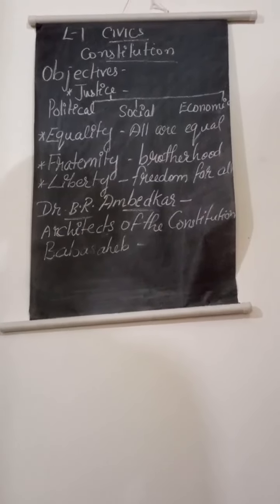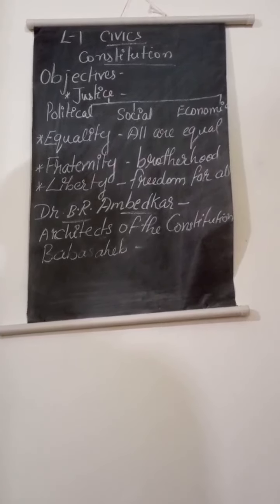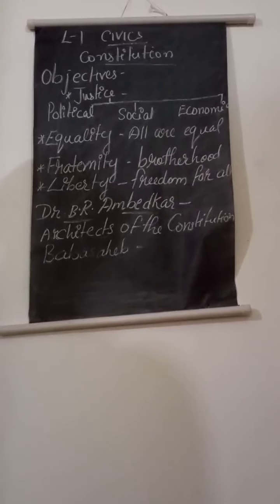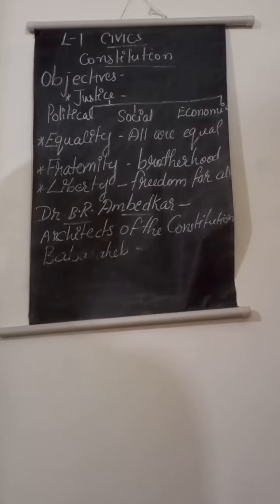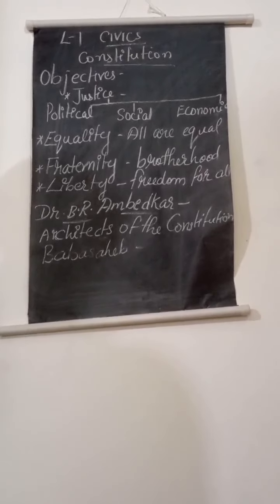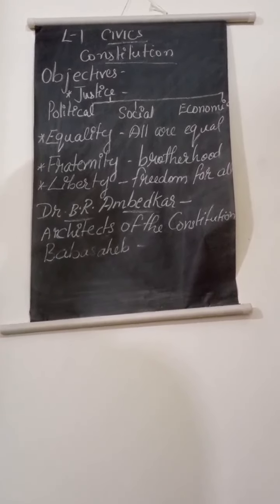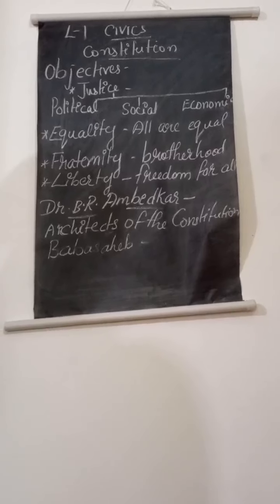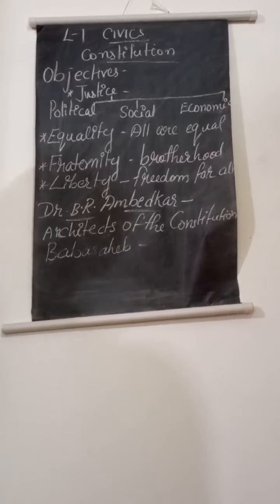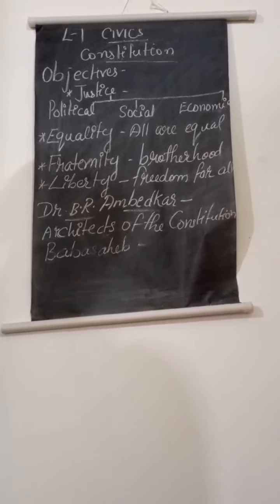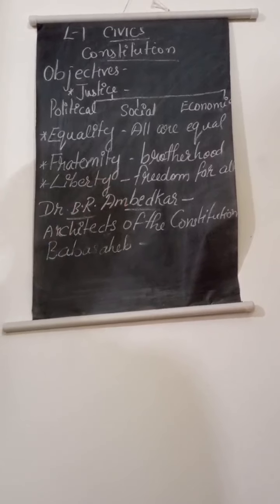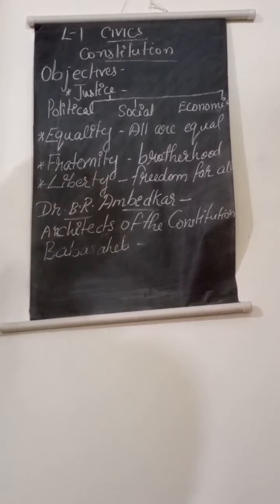He was a very eminent jurist, economist, politician and social reformer. He played a very good role behind the construction of the Indian Constitution, including freedom of religion, the abolition of untouchability, social rights for women, and a system of reservation of jobs in government services for members belonging to scheduled castes and scheduled tribes. These points were added to the Indian Constitution by Dr. B.R. Ambedkar. Remember students, this concludes this lesson.